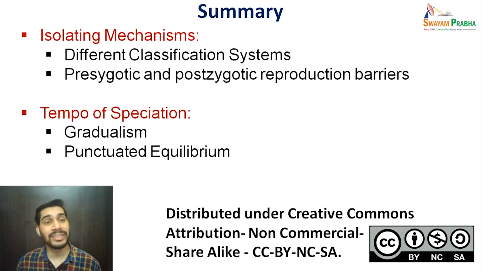Later, we discussed various isolating mechanisms. Different classification mechanisms are there as given by various evolutionary biologists.